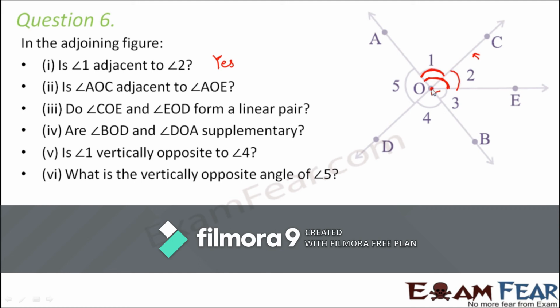They also have a common arm, that is this arm. That is also true. But they share common interior points, because this region is common to both angle AOE and angle AOC. So they have common interior points. So we will say no, because they have common interior points.